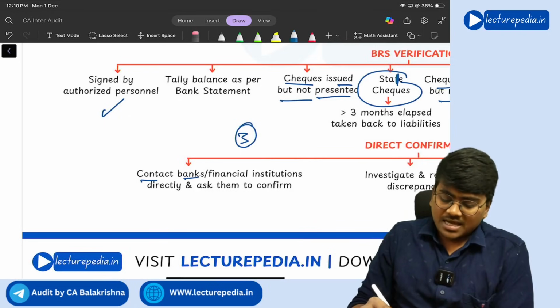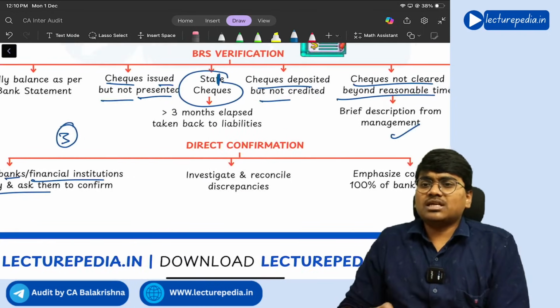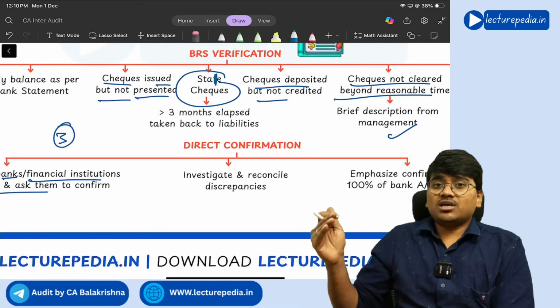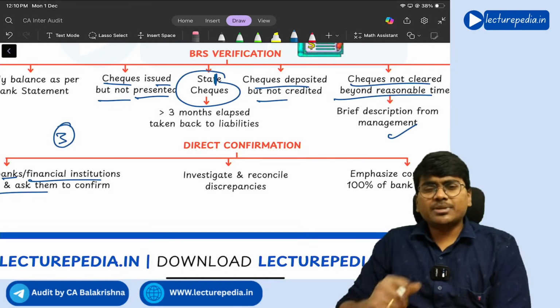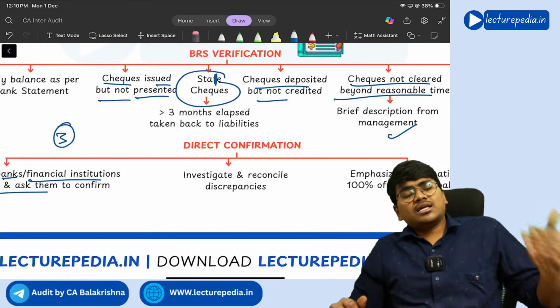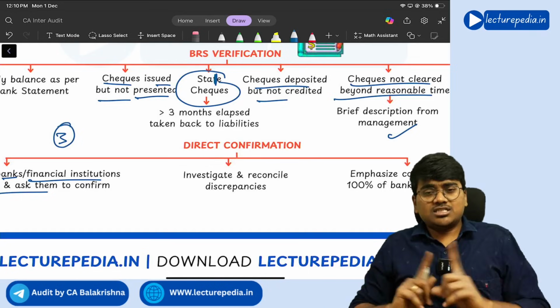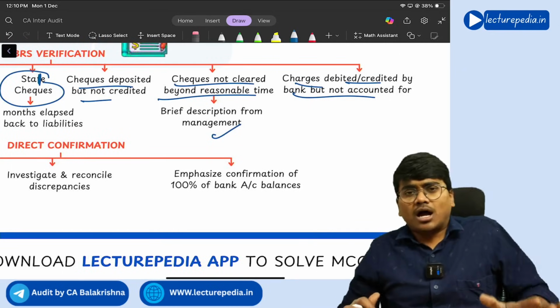See, contact the bank or financial institution directly and ask them to confirm the amount that is present and investigate and reconcile the discrepancies. So if the bank is saying that the amount present in the company's bank account is 1 crore rupees, but in the company's books of accounts it is showing as 1.5 crore rupees, what is the reason? Discrepancy should be checked.